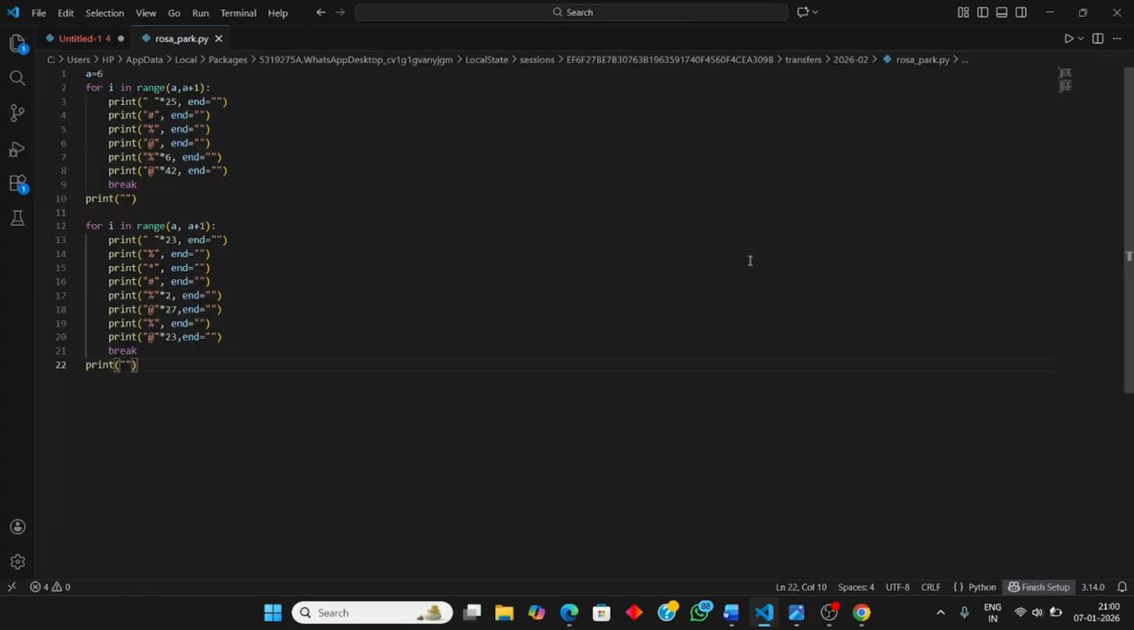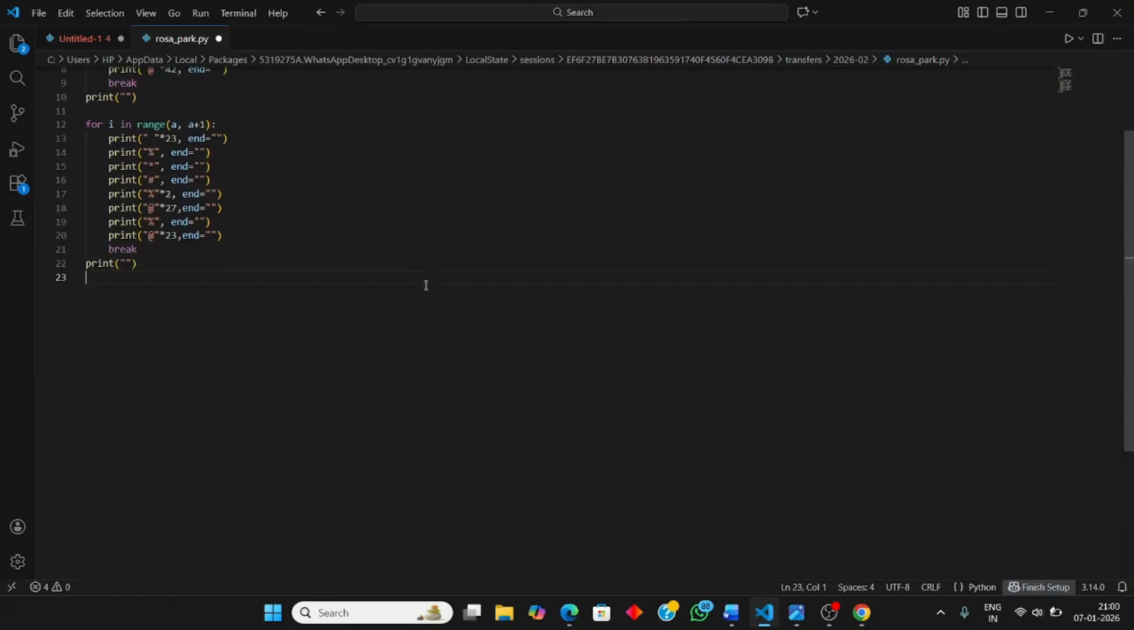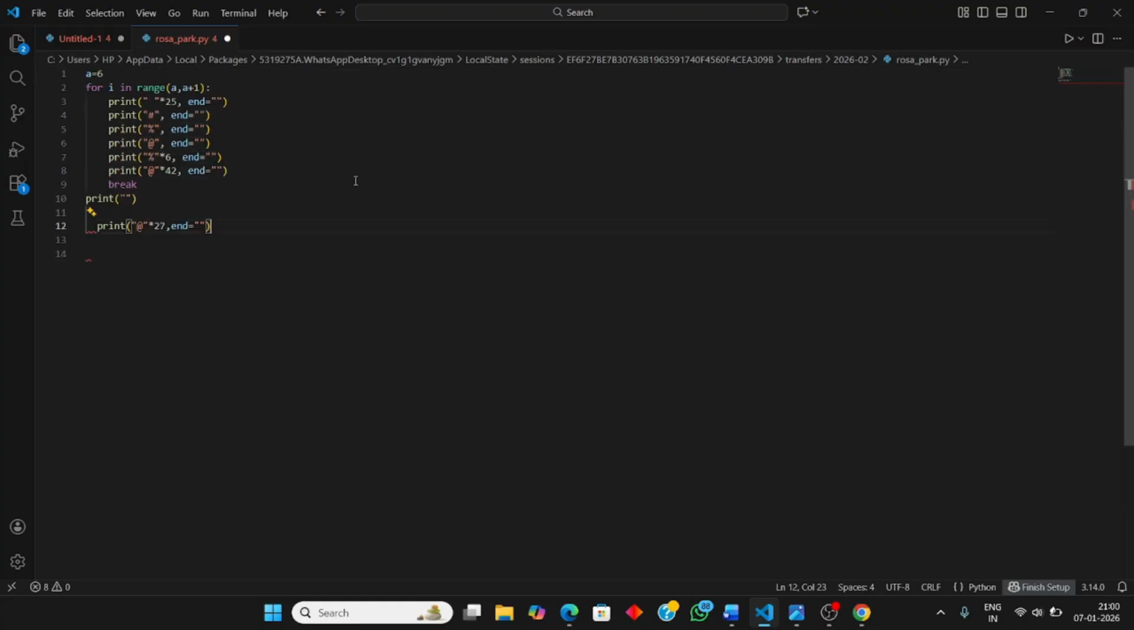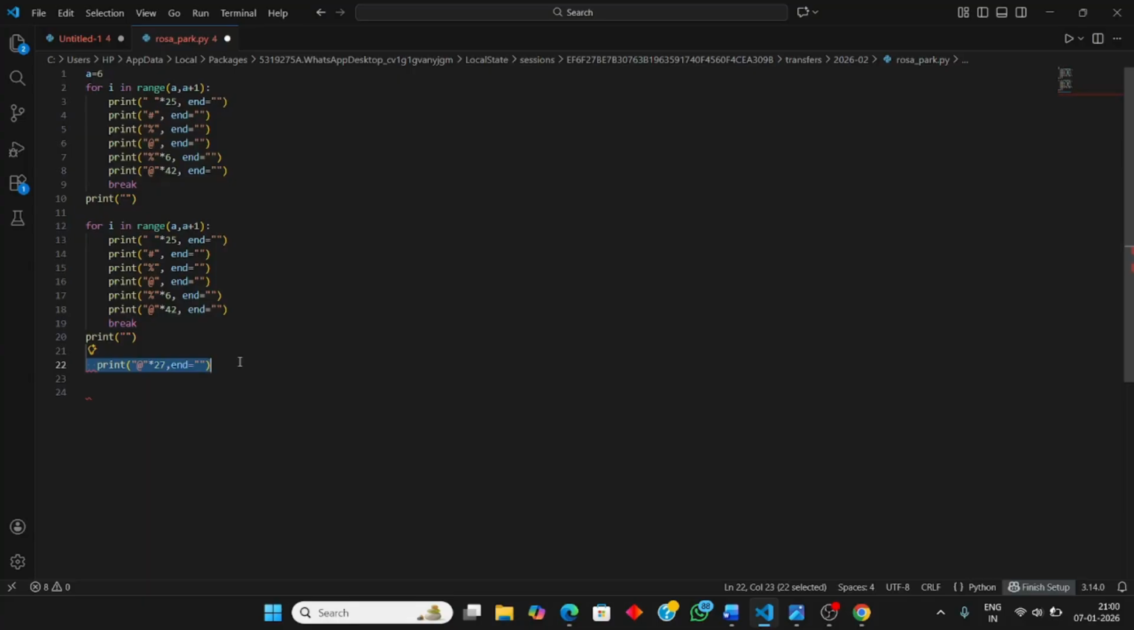Okay, now similarly we will be continuing our code in this format only. We just need minute changes in this code also. Just copy paste this. Okay, I have done something wrong. Wait, yes, here we will be printing like this. Just remove it, copy paste, we have to do it again.